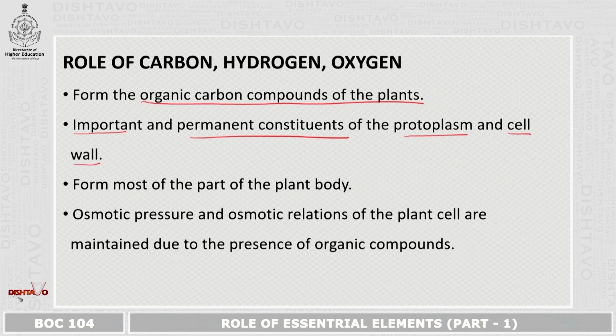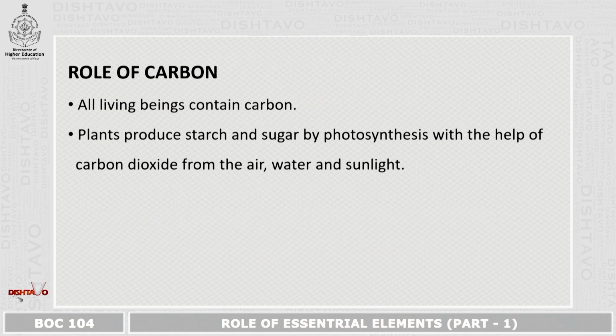Now, these three macronutrients form most of the part of the plant body. Osmotic pressure and osmotic relations of the plant cell are maintained because of the presence of these organic compounds. Now, the organic compounds are formed by carbon, hydrogen, and oxygen.